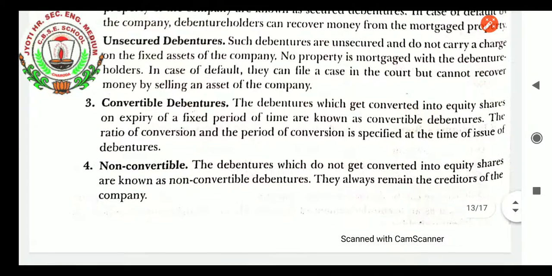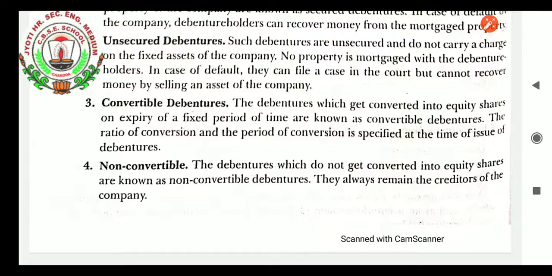Now the third variety of debentures is convertible debentures, students. What do you mean by convertible debentures? These are debentures which get converted into equity shares on expiry of a fixed period of time. The ratio of conversion and the period of conversion are specified at the time of issue of debentures. That is known as convertible debentures, students.